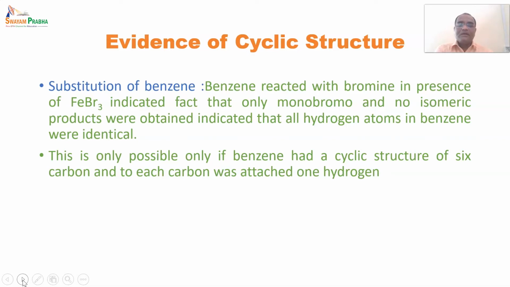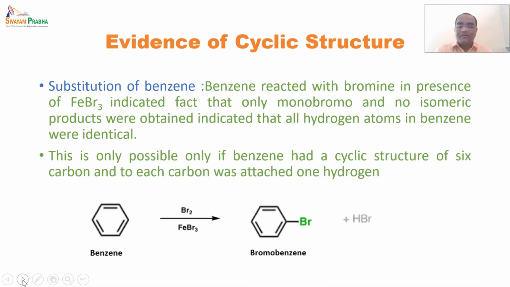This is only possible if benzene had a cyclic structure of 6 carbons and to each carbon was attached one hydrogen. So this is the structure of benzene having alternate double and single bonds. After that, it is treated with bromine and FeBr3, and we get only bromobenzene, plus HBr as an acid.